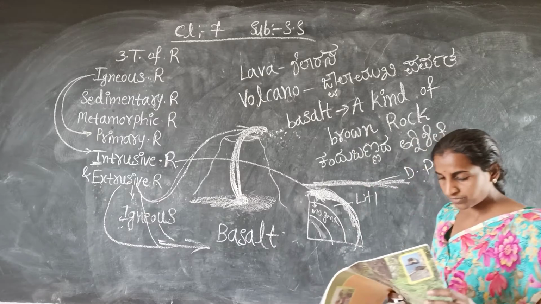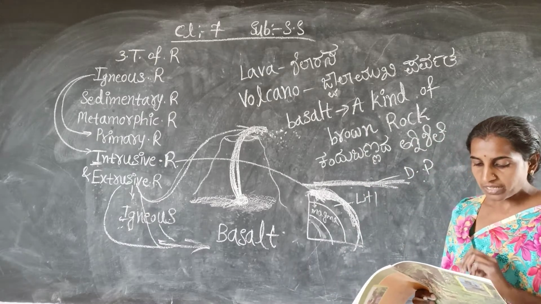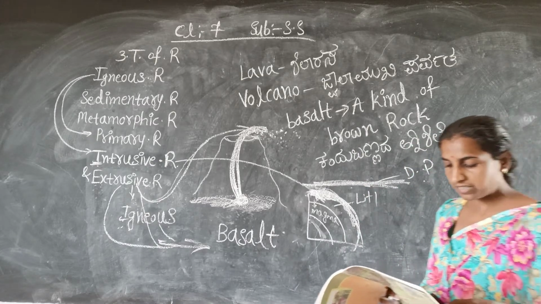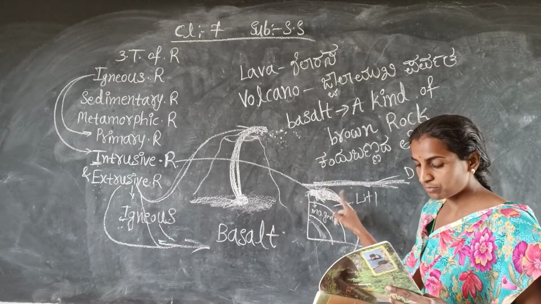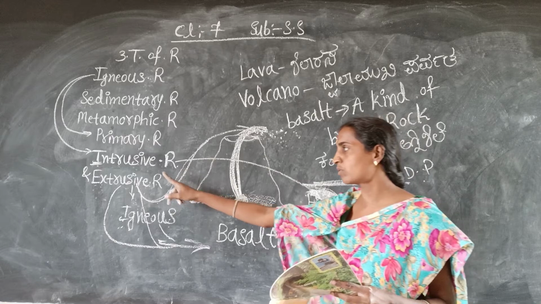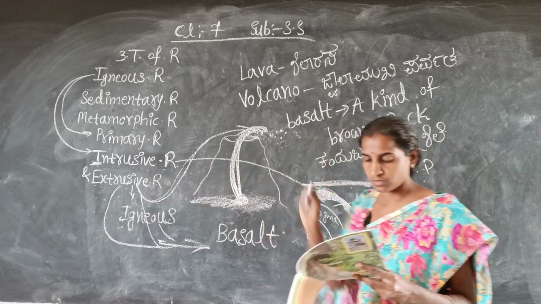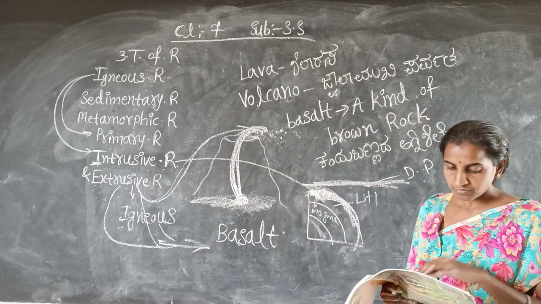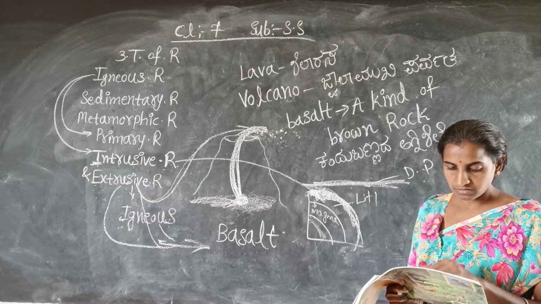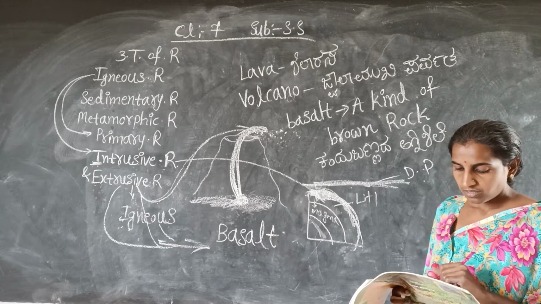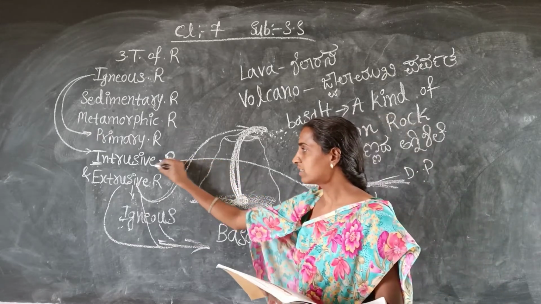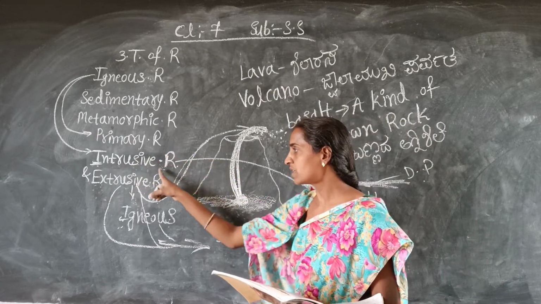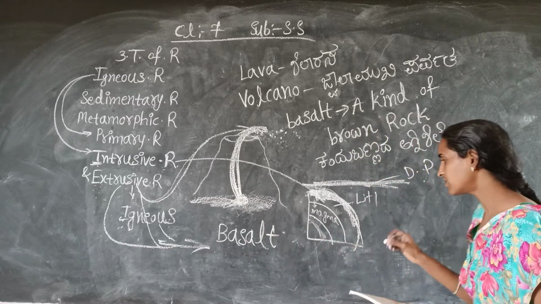Here it is given that when the magma cools down deep inside the earth's crust, that time only some solid rocks are found. Those rocks are called intrusive igneous rock. Here one example is given: granite is an example of such a rock. Granite is the intrusive igneous rock, the best example.